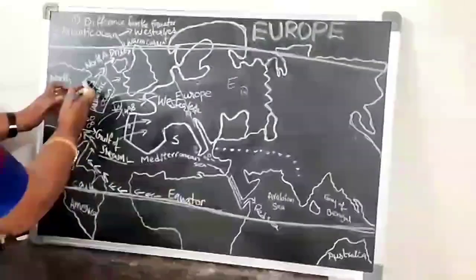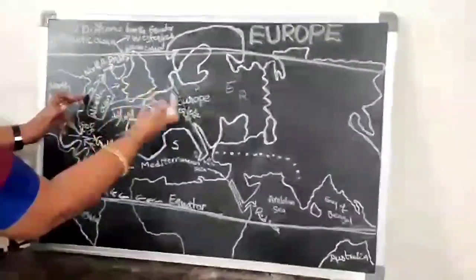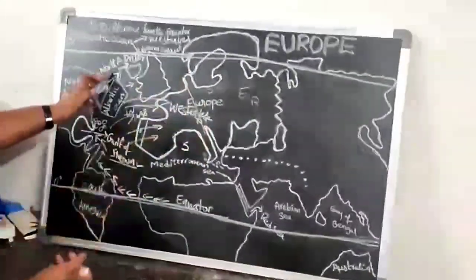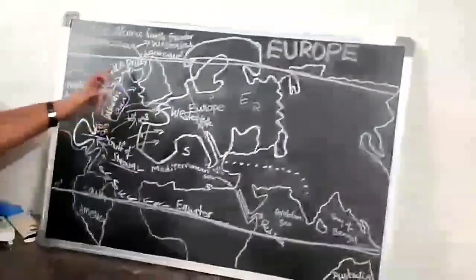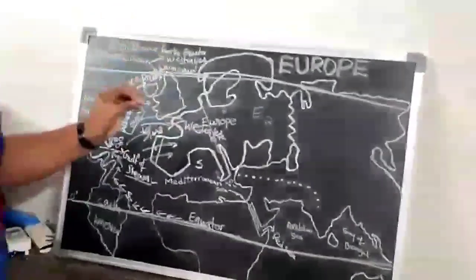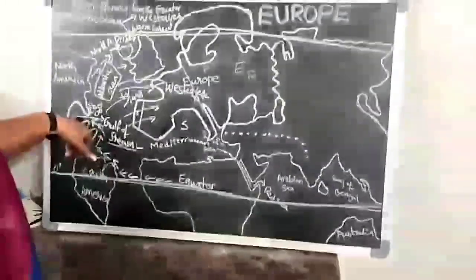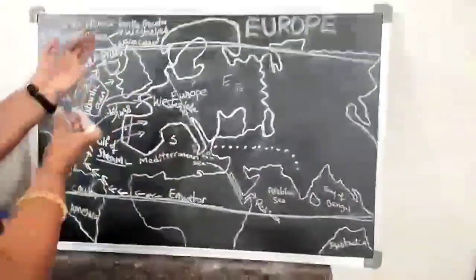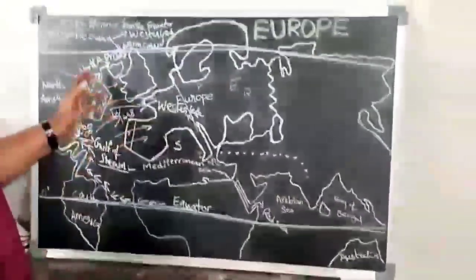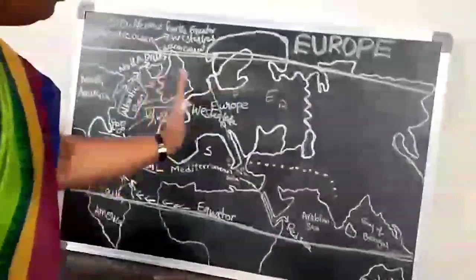Now from here, again the same winds are moving towards Europe. There in Europe it is called the North Atlantic Drift. What is its name? North Atlantic Drift. Drift means what? Slow one. Slow movement of winds. Understand? Why is it getting very slow? Because of this Gulf. When it hits a hard substance, the waves will move very slowly. So these winds become very slow and move slowly towards Europe.